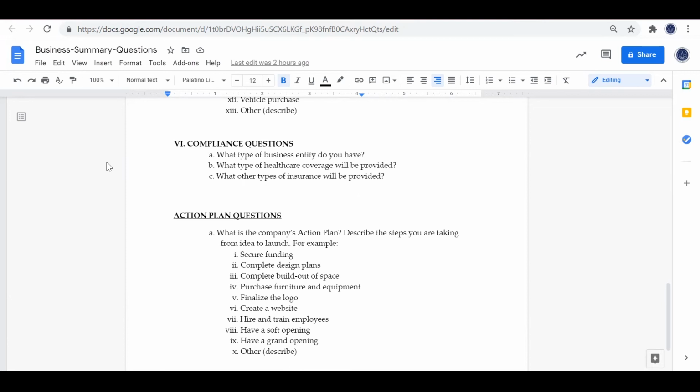List out what you think the milestones are for yourself. These might include securing funding, creating design plans, building out your space, purchasing furniture, or developing a logo. You have the opportunity to list all of your action items in this section. We have labeled it Action Plan Questions.